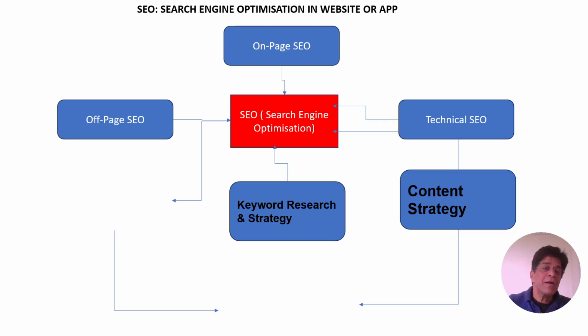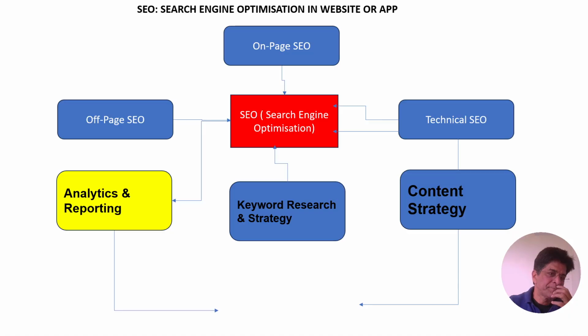And once we are done with content, keyword, technical, on-page, off-page SEO, we have to analyze it. We have to analyze whether my website is now properly configured or not. How far it is reaching the customer, how far people are reaching my website. Basic analytics and reporting, we can get from our Google search, or from our Google Search Console.